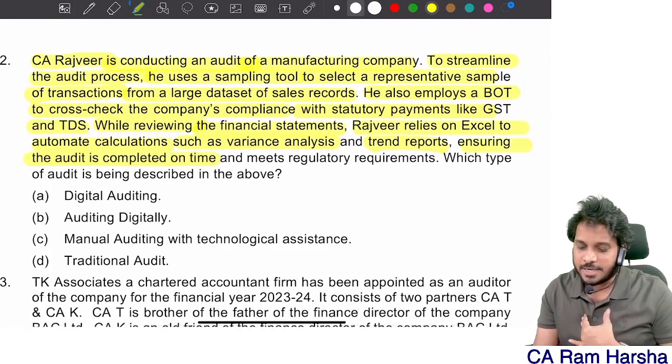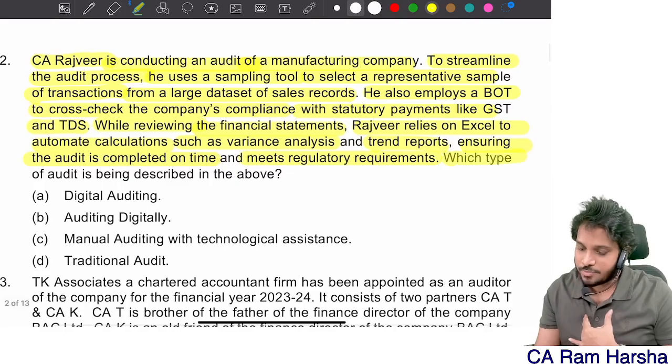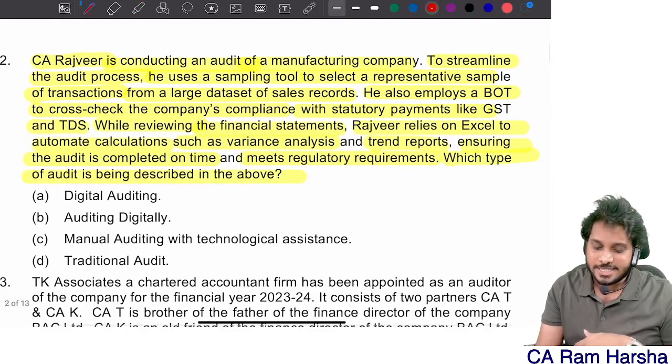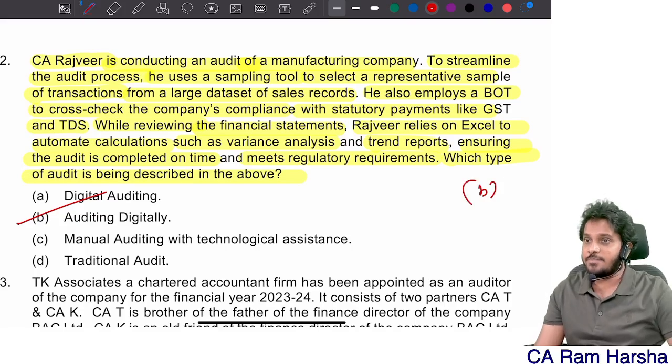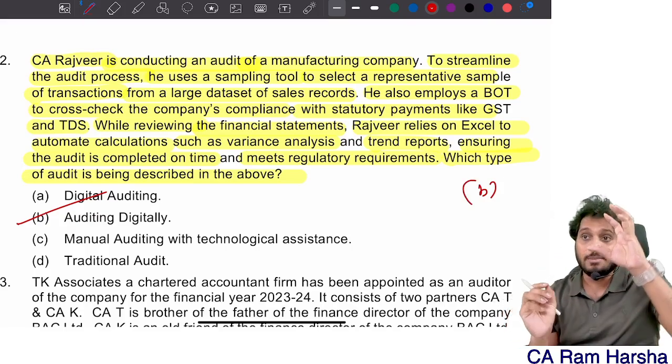Ensuring the audit is completed on time and meets regulatory requirement. Which type of audit is being done? It's a digital audit, straight away. It's a straight example oriented question. What do you mean by auditing digitally?